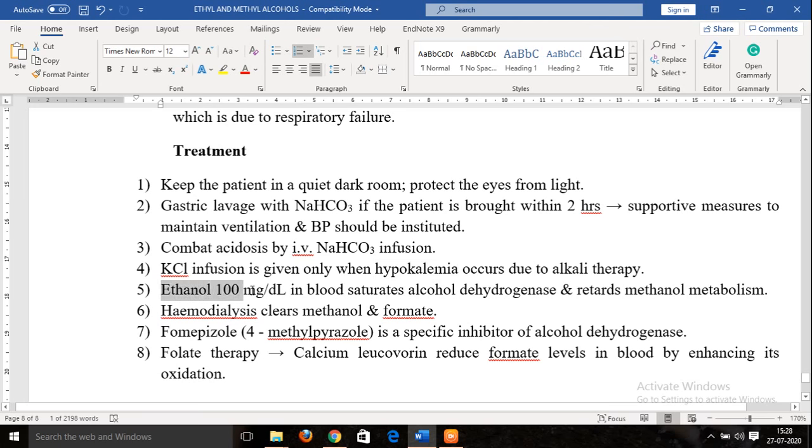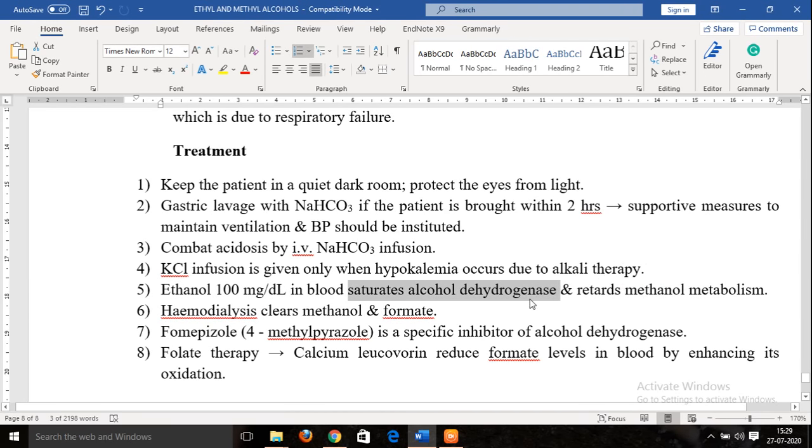One more measure is administration of ethanol. 100 milligrams per deciliter is the concentration which is supposed to be administered. Now why do you have to give ethanol in case of methanol poisoning? Under metabolism of methanol, we have seen that methanol metabolism takes place at a slower rate. As compared to methanol, ethanol gets metabolized at a faster rate. So when you administer ethanol in a person suffering from methanol poisoning, this ethanol will start saturating the alcohol dehydrogenase.